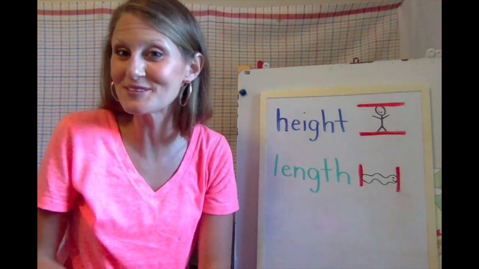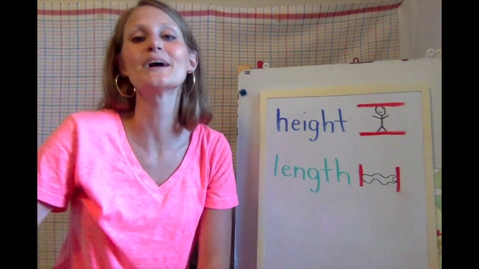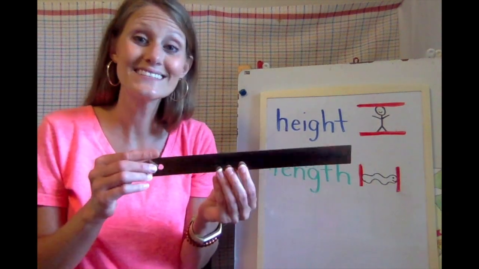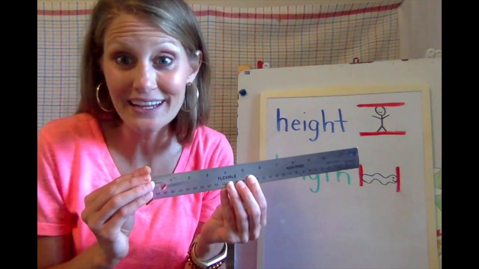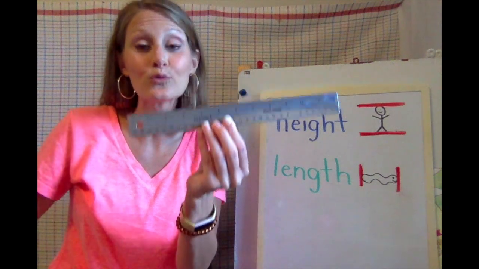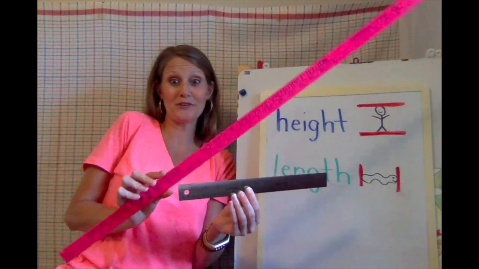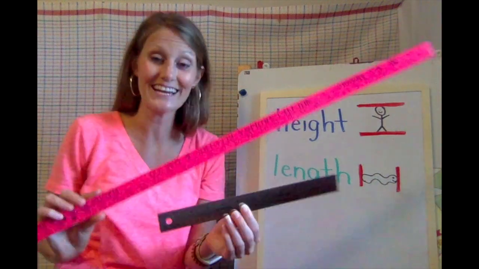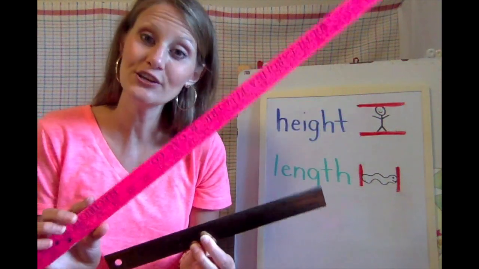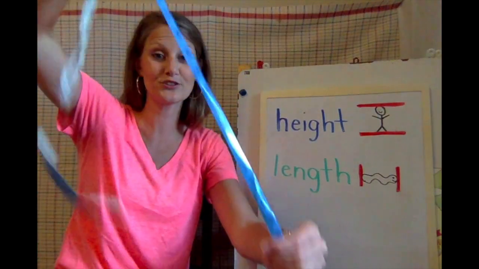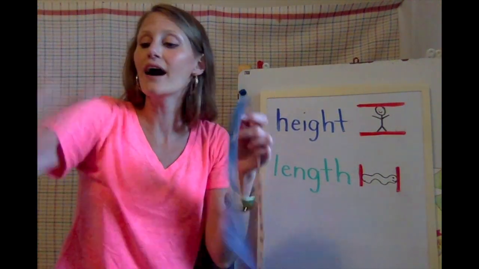But I do want to show you very quickly some standard units of measurement. Standard means it never changes. This is a ruler, and this really long one, I can't even fit it in the screen, is a yardstick. A ruler and a yardstick, and one more, a measuring tape.